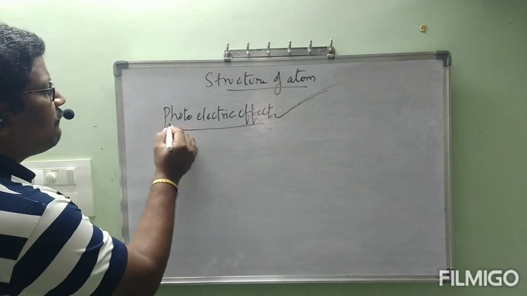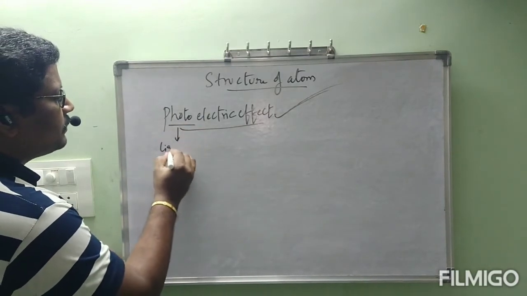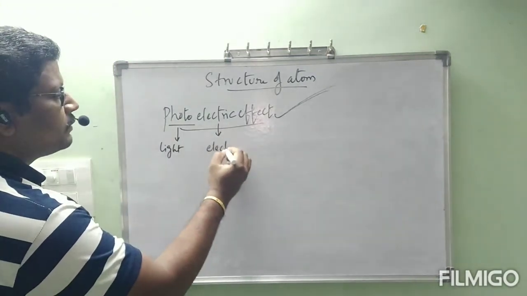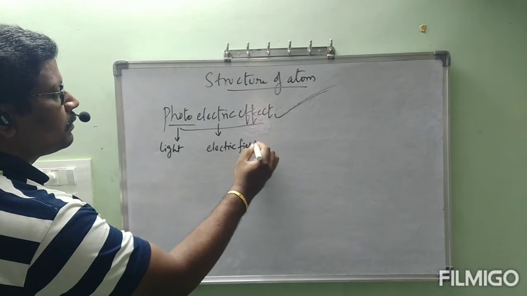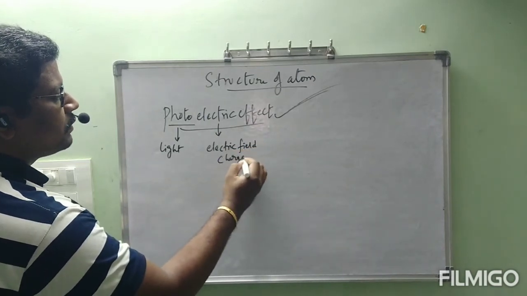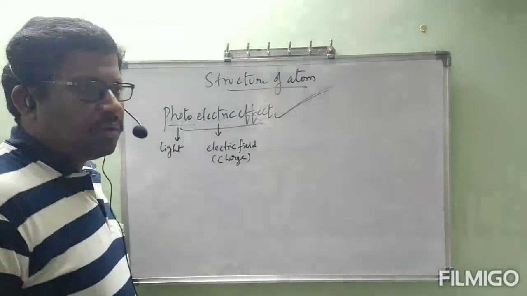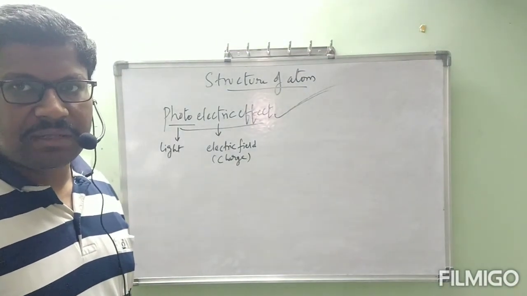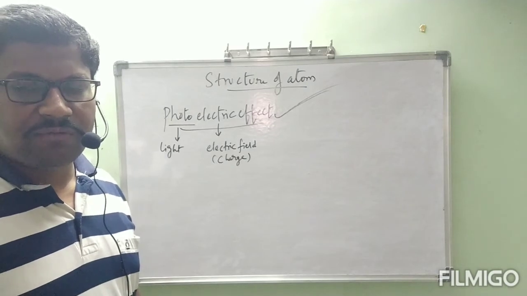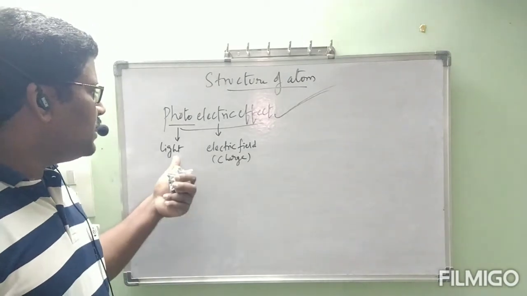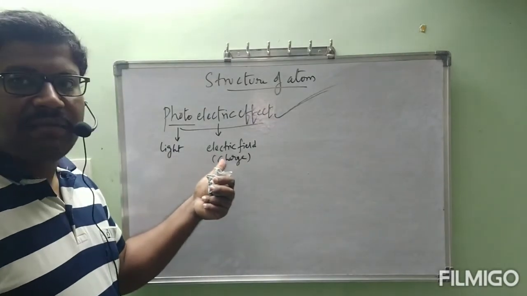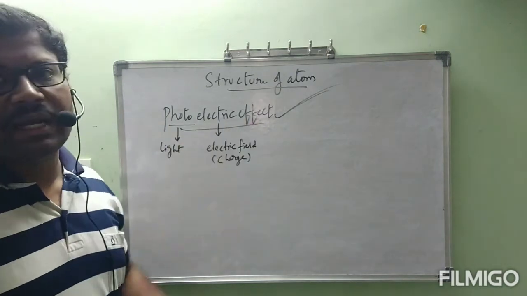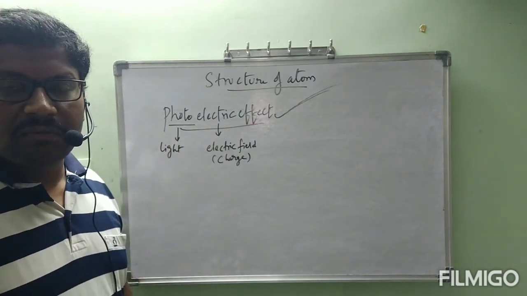See, all of you, photo is the term related to light, and electric relates to charge. You know, according to physics, the rate of flow of charge is called electricity. So here, by light, some electric effect is observed. That effect is called the photoelectric effect.